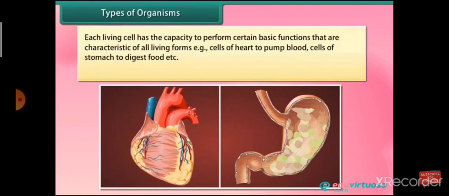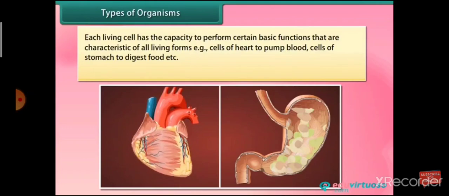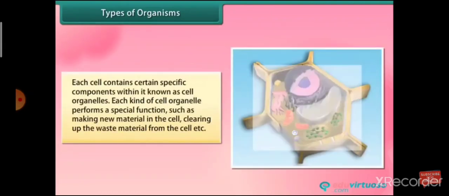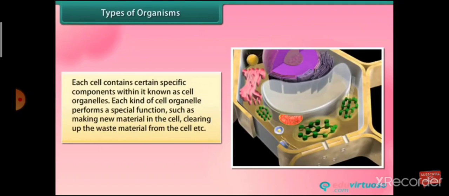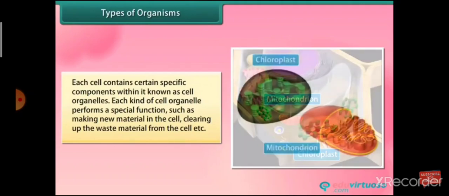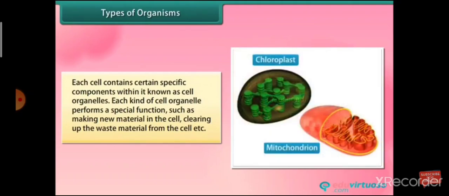Each living cell has the capacity to perform certain basic functions that are characteristic of all living forms. Example, cells of heart to pump blood, cells of stomach to digest food, etc. Each cell contains certain specific components within it known as cell organelles. Each kind of cell organelle performs a special function such as making new material in the cell, clearing up the waste material from the cell, etc.